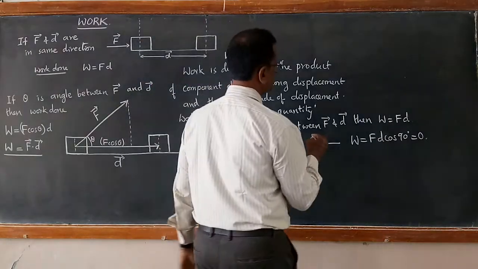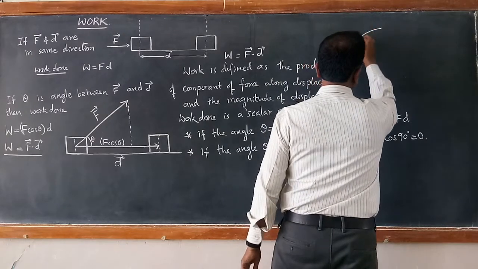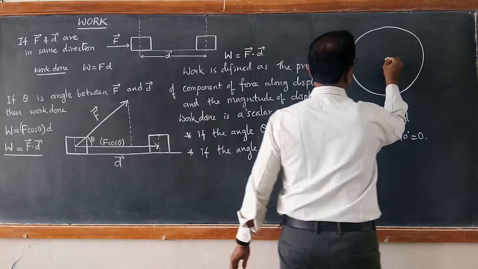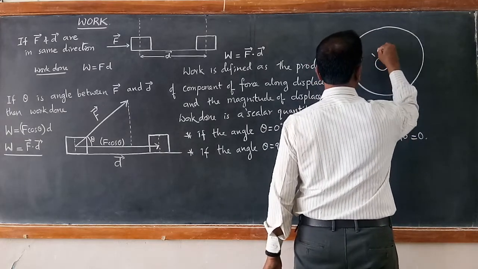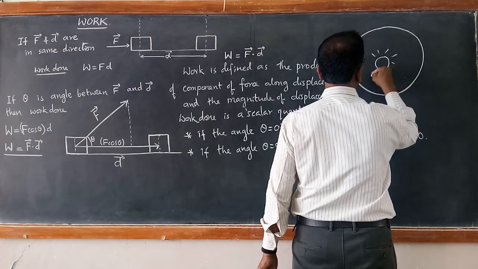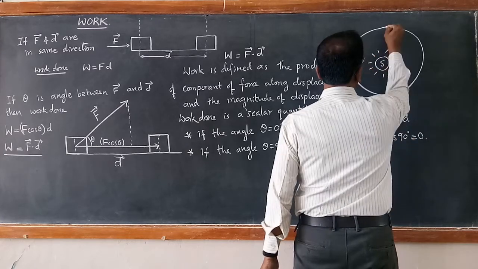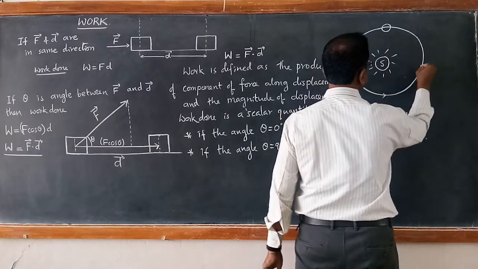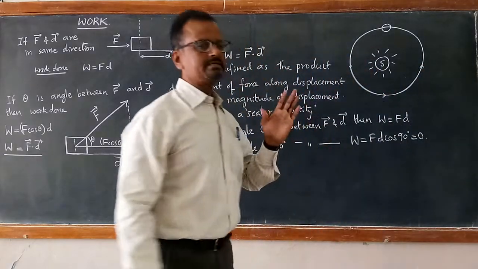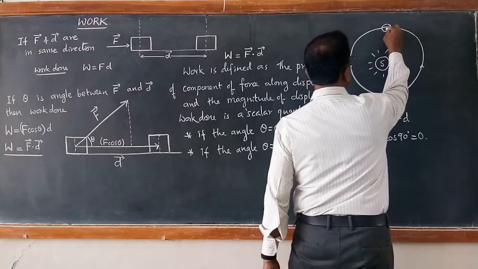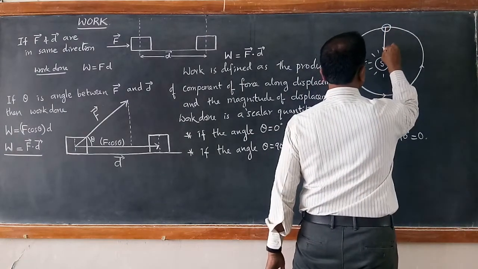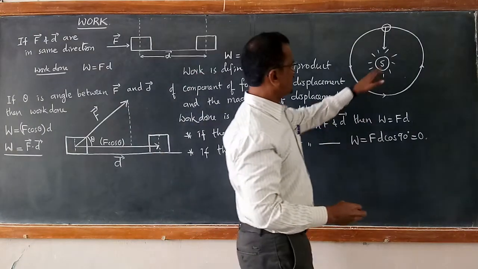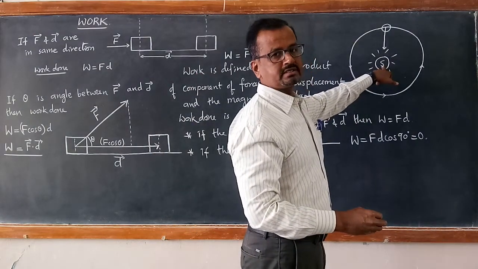If you just draw, let us say it is a circular orbit and this is the sun. If this is earth which is revolving around the sun, let us say in a circular orbit, then the gravitational force is a center to center force, that is centripetal force. Gravitational force is acting towards the sun, towards the center of the sun.